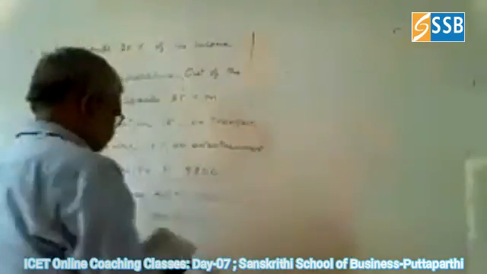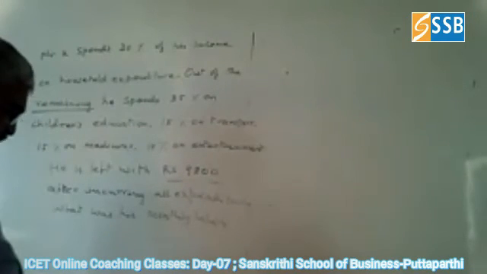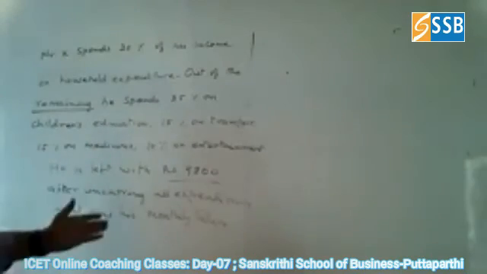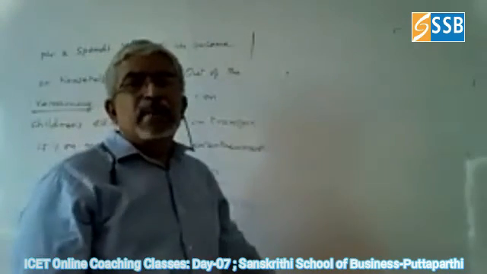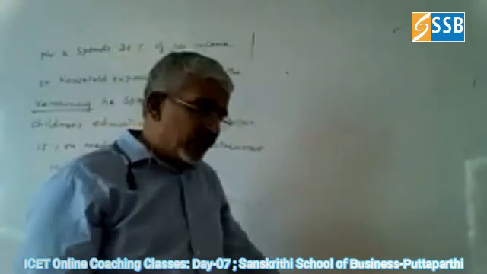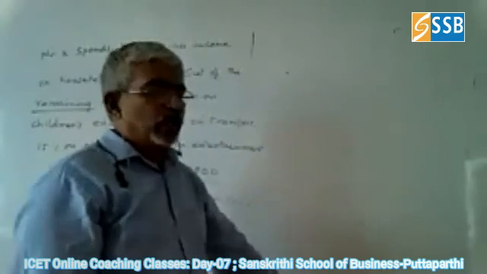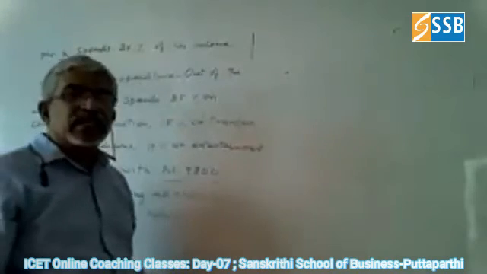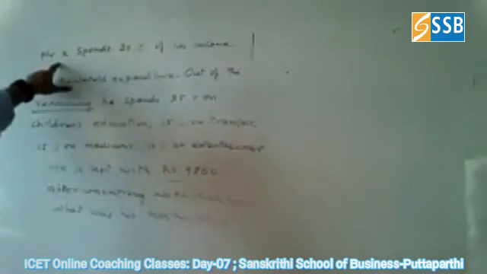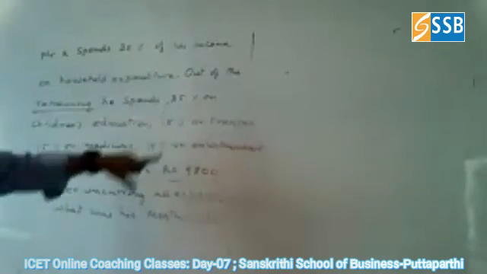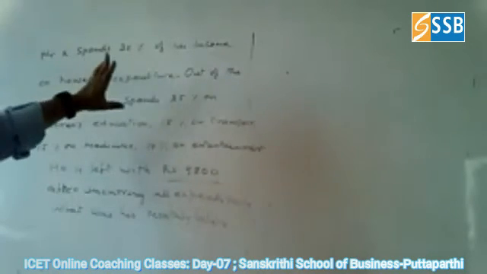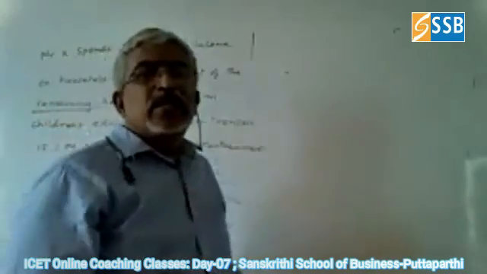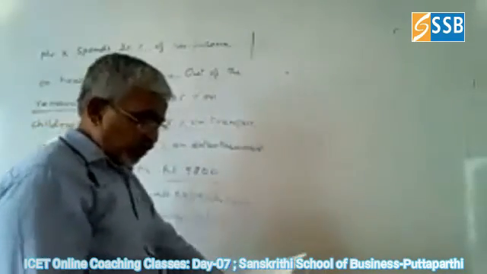First of all, we have to take this. So I told you when I start this class, you have to take a base value. Normally we will take the base value 100. The salary you are taking, salary is the base value. You take just 100 rupees or 100. So 100, 20% is spending on household expenditure. So 20% goes off. So remaining how much? Remaining it is 80 rupees or 80%.